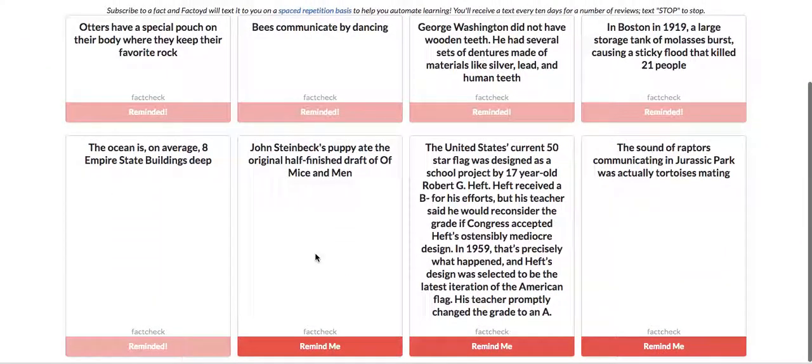And then we submit it, and here we go, and we can be reminded of the fact. And now, in just a second, yes, that shows up on my phone, and that'll be texted to me in an automatic learning process about every 10 days for a couple of months, so that I learn it automatically and I don't have to schedule or put any effort into my review of the material. And that's it.